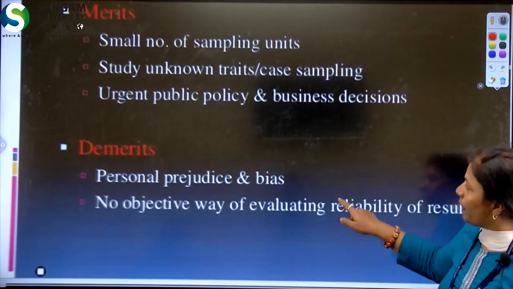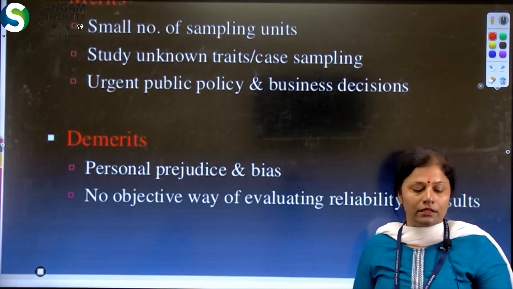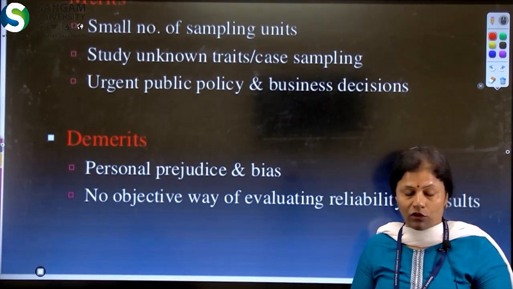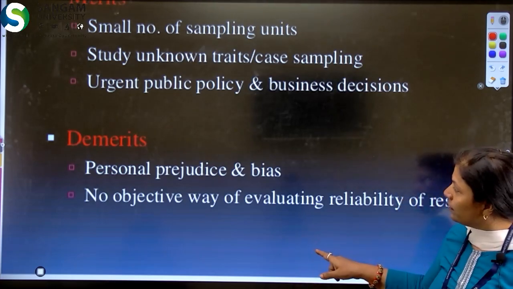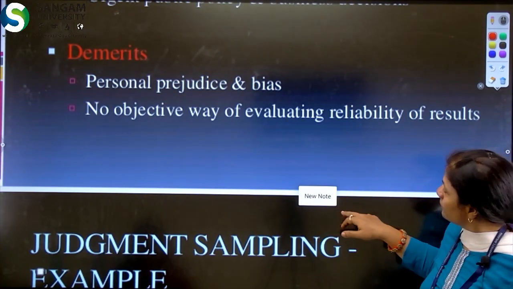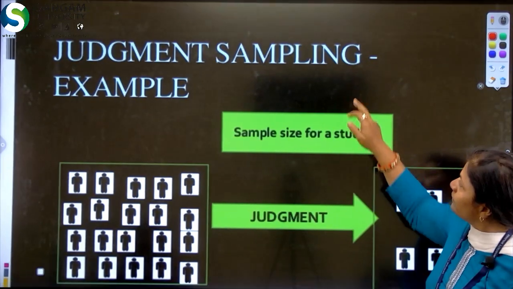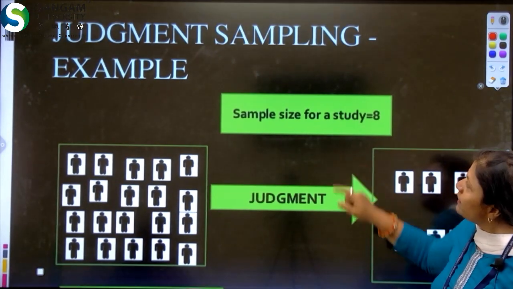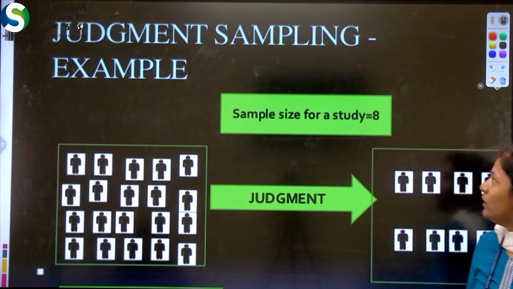But bias can be there, because sometimes researchers are biased in terms of their personal interest. So they can use and misuse their judgment power, and at that time this method is sometimes not fair enough.